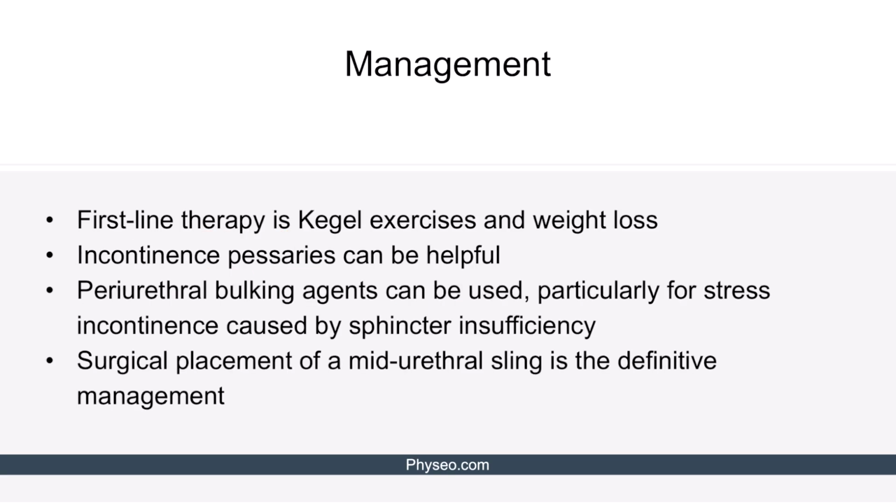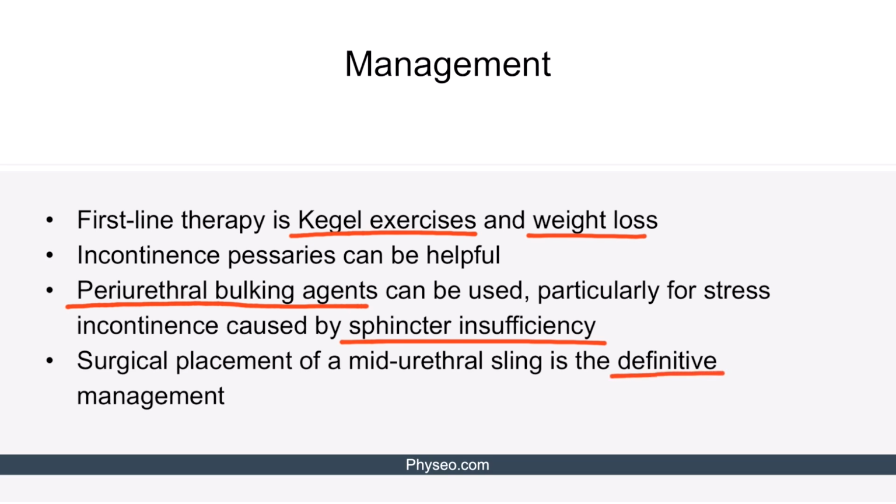Now, the first thing to do to treat your stress incontinence patients is to strengthen that pelvic floor through Kegel exercises. That can help provide greater support to the urethra. Now, weight loss is also useful because it means you're decreasing that intra-abdominal pressure on the bladder. So it's pretty intuitive that way. An incontinence pessary can also be helpful, though this would require regular maintenance, and it's usually not well tolerated by patients because they have to keep a foreign object inside of them. Now, periurethral bulking agents can also be used, particularly when the stress incontinence is caused specifically by the sphincter insufficiency. Now, surgical placement of a mid-urethral sling is actually the definitive management. So if nothing else works, just go to surgery.